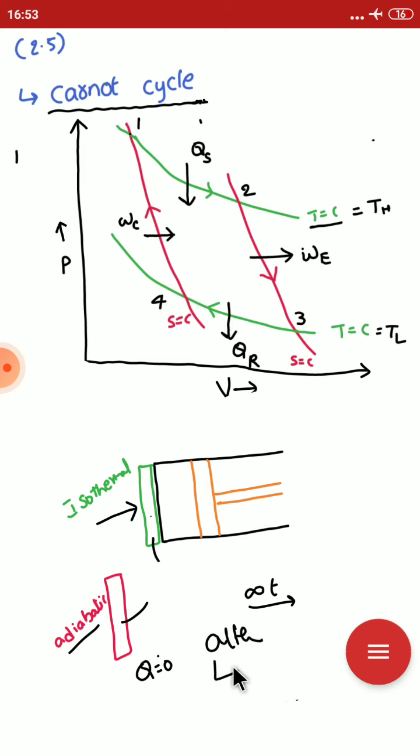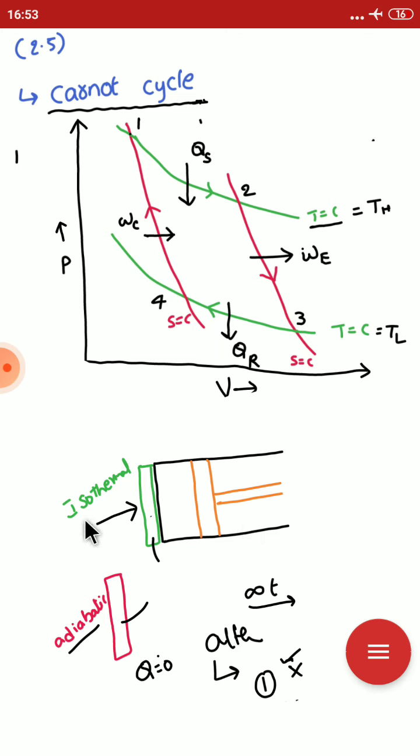In this universe there is no material which acts alternately as a perfect conductor and as a perfect insulator for this type of execution of the cycle. So it is not possible to execute the Carnot cycle in nature. This is one of the reasons.